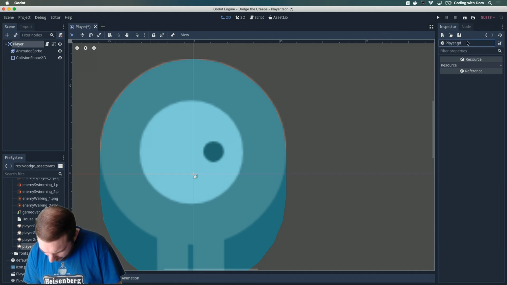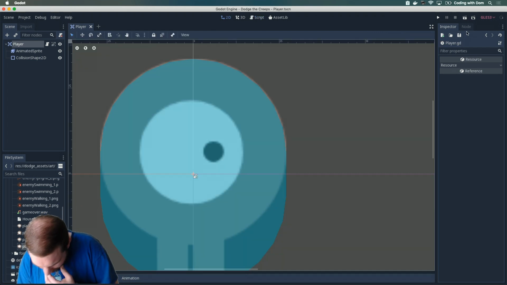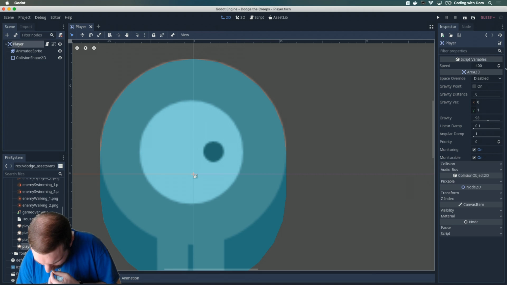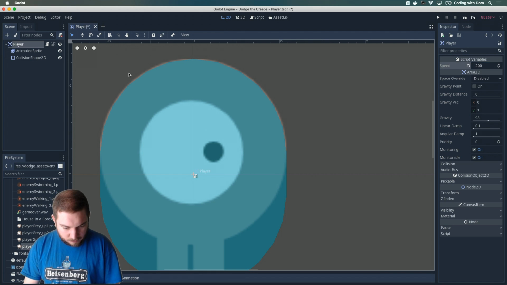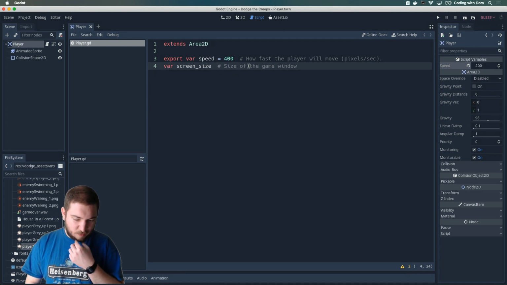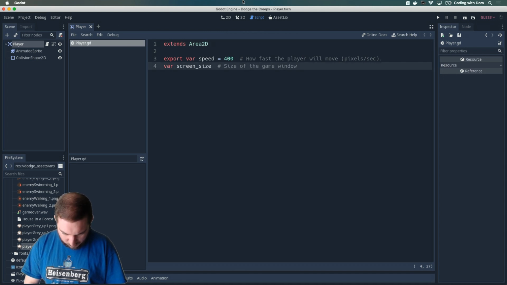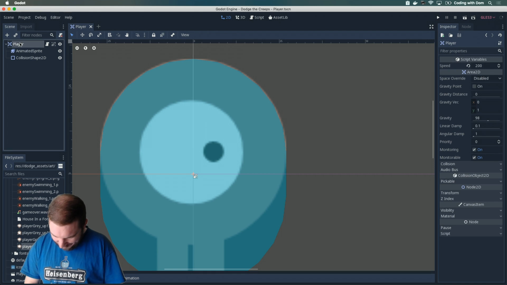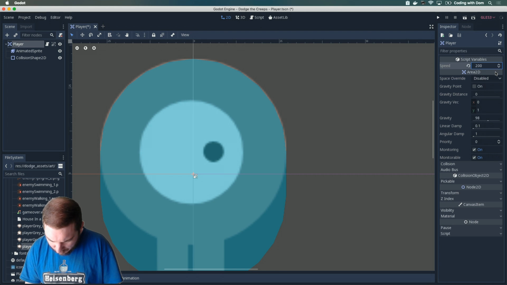I should have it somewhere, is it because I didn't save it? So Command S to save. Let me go back to this. I was expecting to, okay. Here we are, speed, 400. So if I set this to 200, save, and I go back to the script, I was expecting this to be 200, actually. That's odd. I think that isn't the desired behavior. Maybe, oh, okay. I'm not sure how this works, but when I click this, it resets.